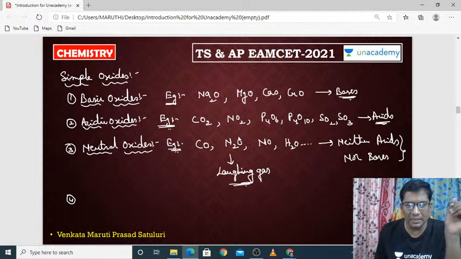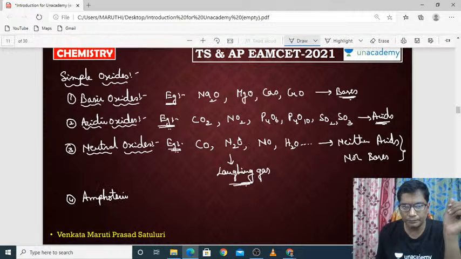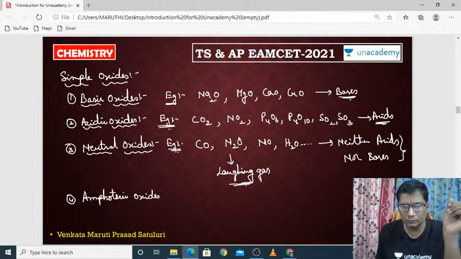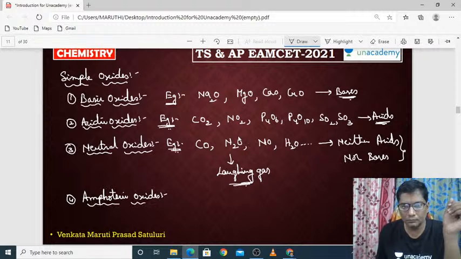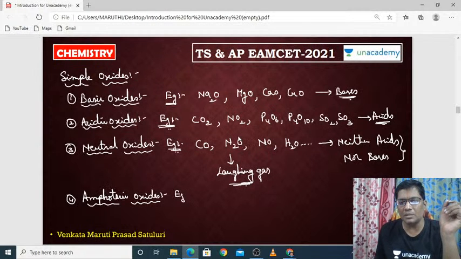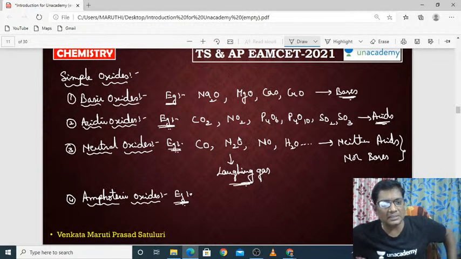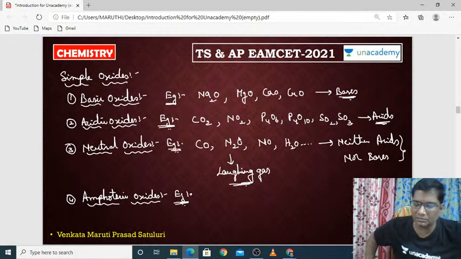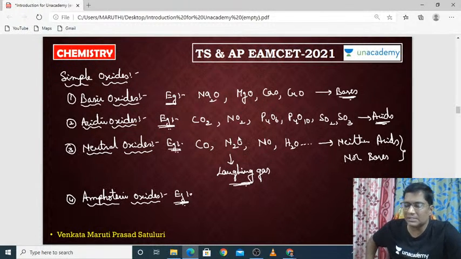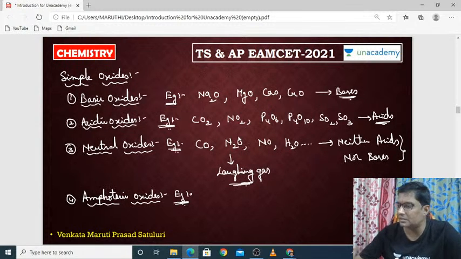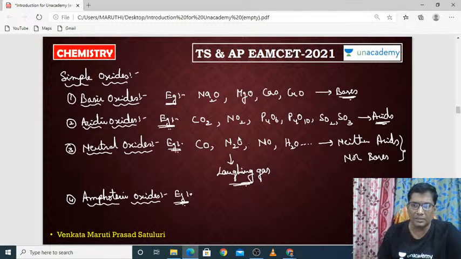And the last one is amphoteric oxide. What is the meaning of amphoteric oxide? It can easily neutralize the acids as well as bases. So the oxides which can easily react with acids as well as bases are called amphoteric oxides.